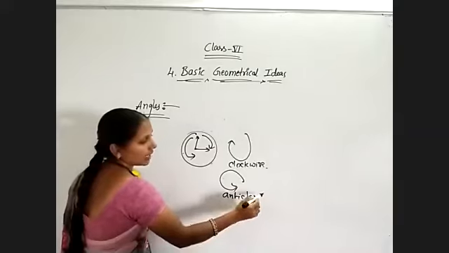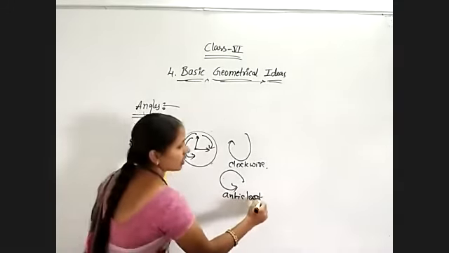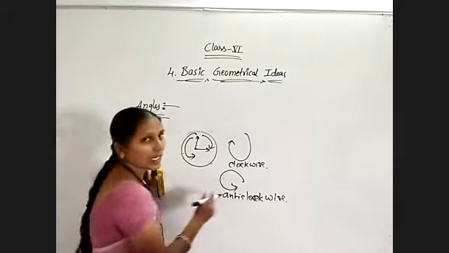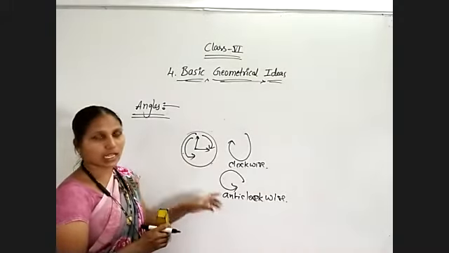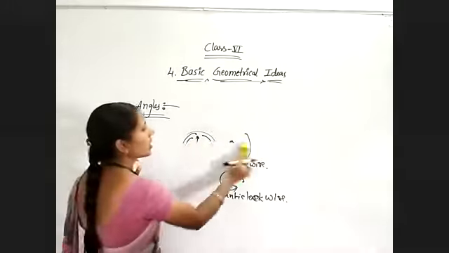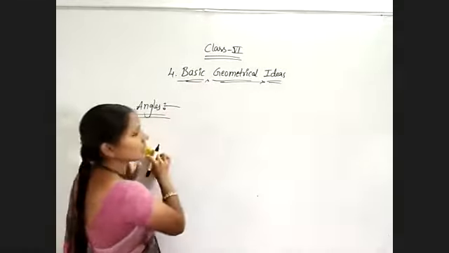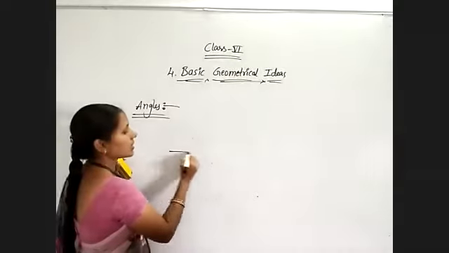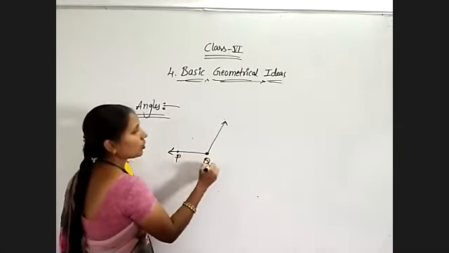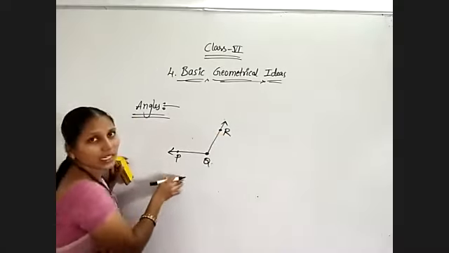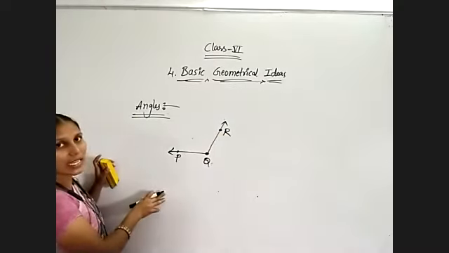So for any angle, we can name the angles in two ways: clockwise direction and anti-clockwise direction. Otherwise, simply with that letter. Suppose I am showing one of the angles like this. P, Q, R. In this figure, which one measures the angle?